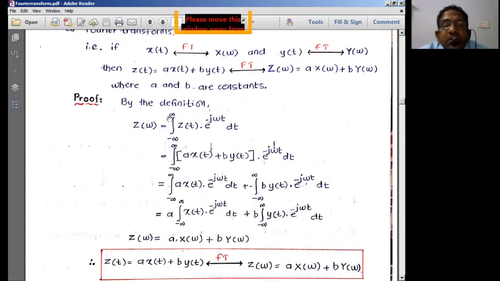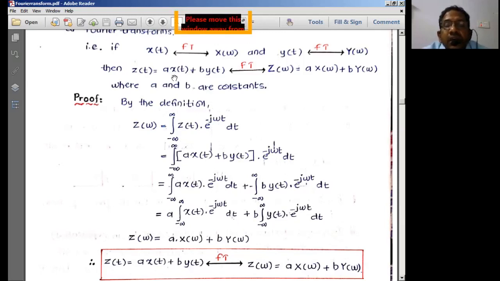The basic equation is, if the signal is taken as z of t, then applying the Fourier transform to z of t will give us Z of omega, because we are transforming the time domain signal with time t to the frequency domain omega. So after we apply the Fourier transform, we will get a frequency domain signal. Therefore, we write Z of omega is equal to the integral of z of t into e power minus j omega t dt. That is the Fourier transform representation.